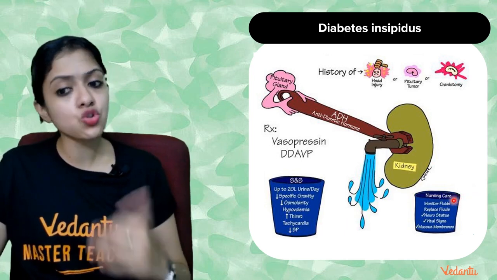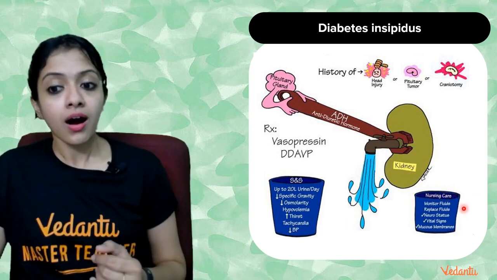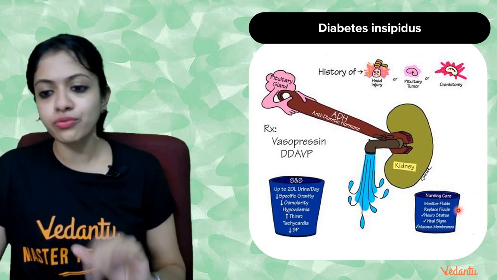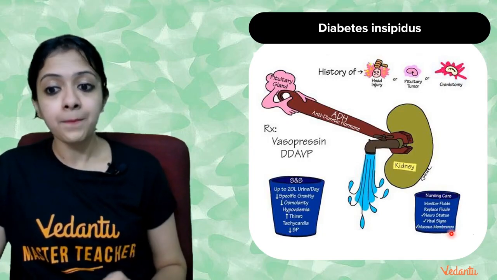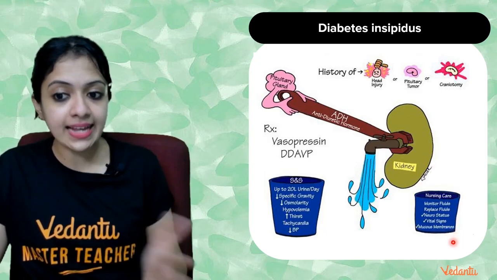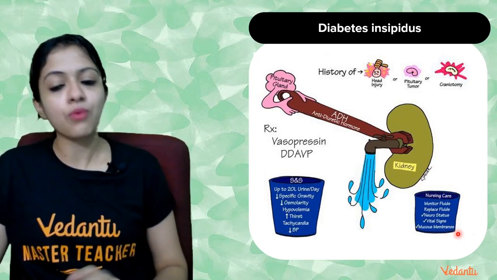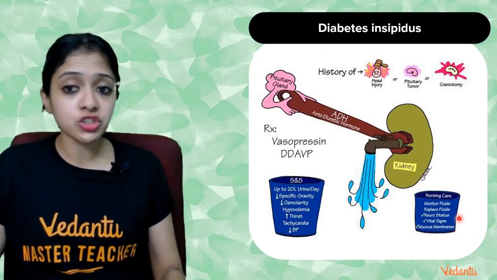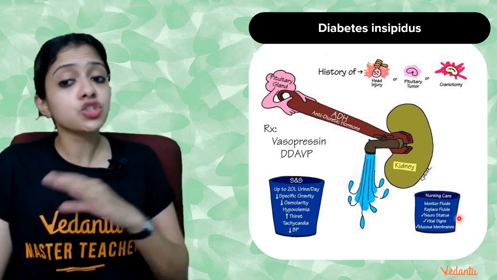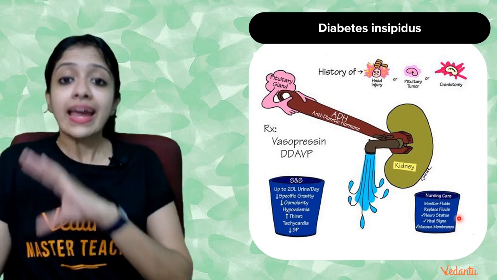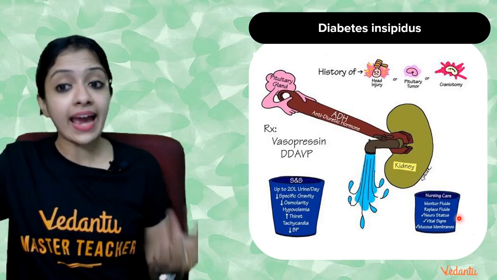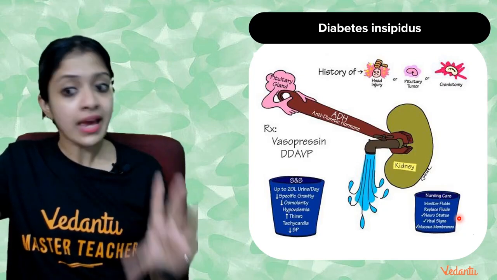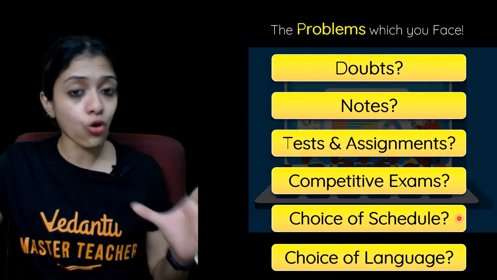And when it comes to caring for such a person, monitor fluids in the body, replace fluids if required, and care for the neurostatus, vital signs, and mucous membranes in a patient with diabetes insipidus, because it shouldn't be taken lightly. In severe conditions wherein it goes unnoticed or ignored, it can lead to huge issues. It can lead to kidney failure also.